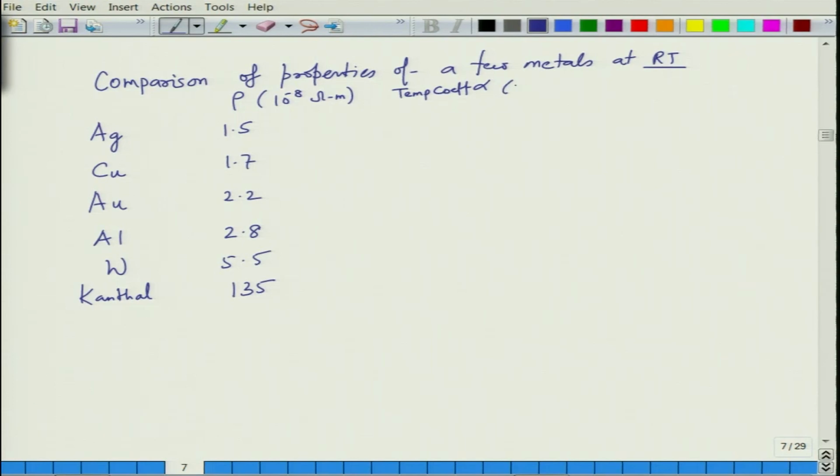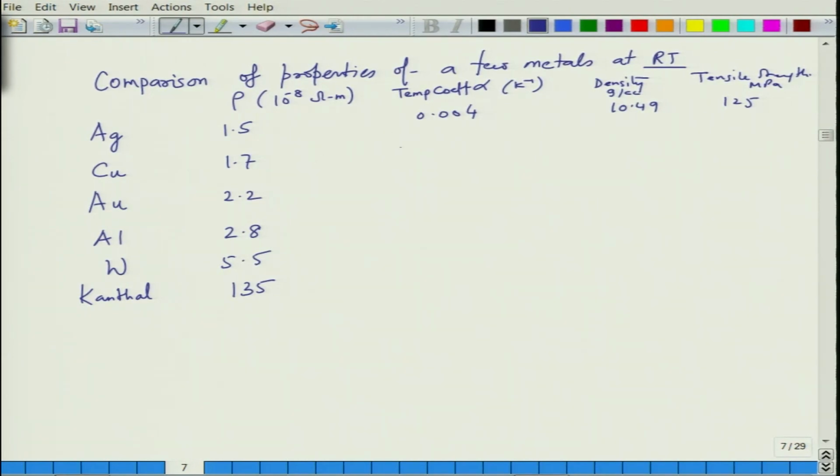You can also write things like the temperature coefficient, alpha, which is in Kelvin inverse. Then we can write density, and we can also write tensile strength, which is in MPa. Okay. So for silver it's 0.004, then 10.49 is the density, which is gram per cc, and then it is 125 MPa.